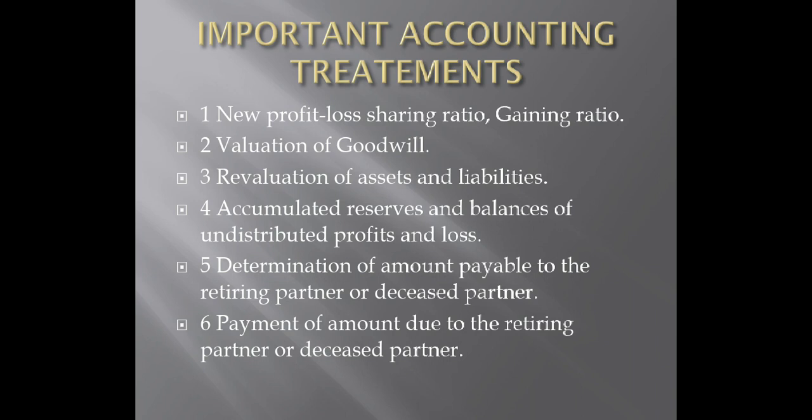Now the last and important point, the sixth point. In the fifth point, we've understood that the share is payable to the retiring partner. Now the sixth point is, how do we pay? How much amount is due to be paid to the retiring partner or deceased partner, and in what manner it is to be paid.